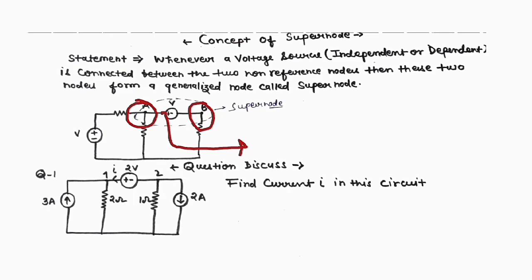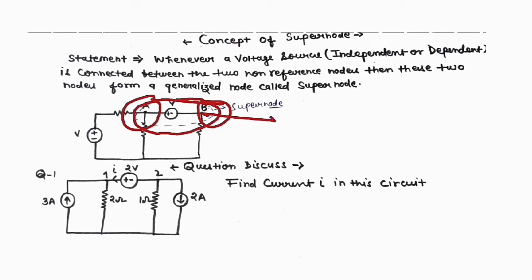Due to this, through the supernode concept, we can say node A and node B together, in generalized form, are node 1, or the supernode. So we can make a single node; we convert the two nodes into a single node, that is called the supernode.